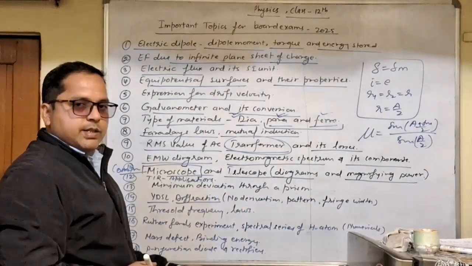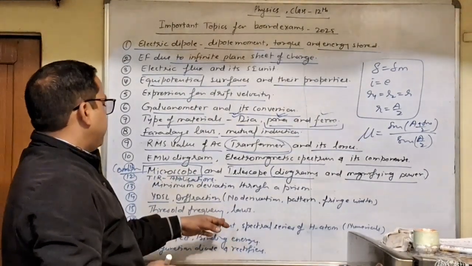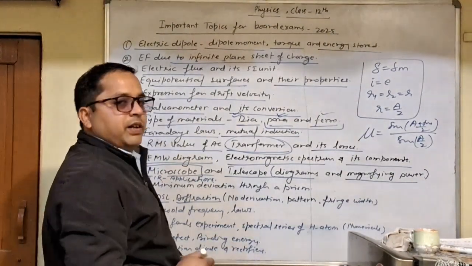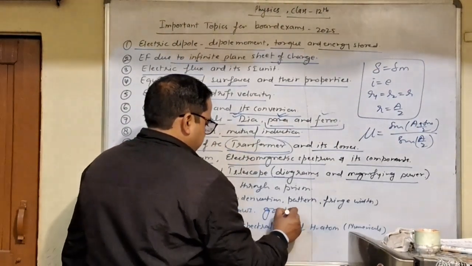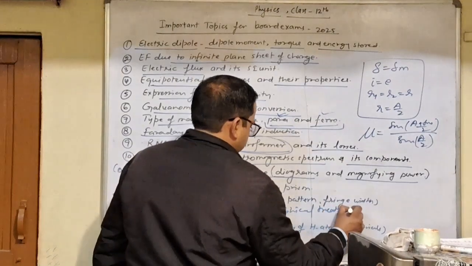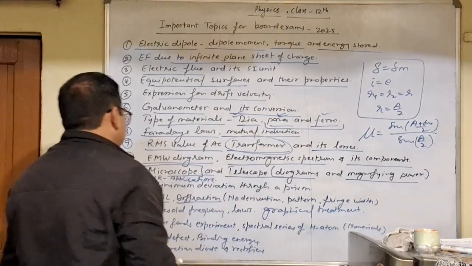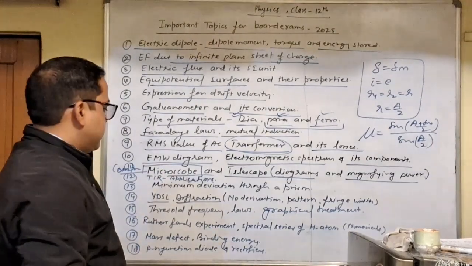So prepare these laws, and you can also prepare graphical treatment, to find out the work function and the Planck constant.